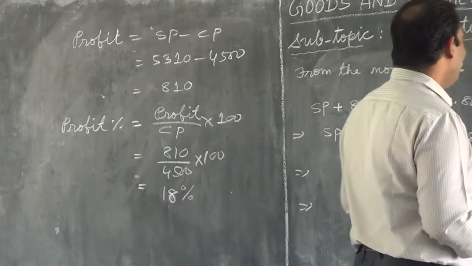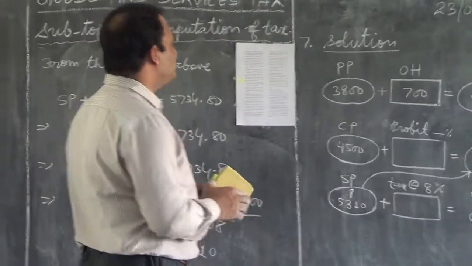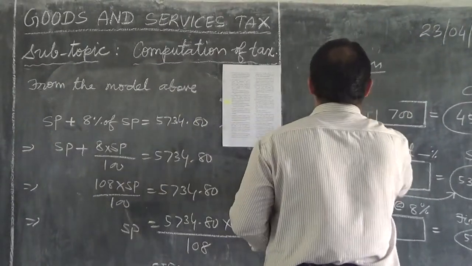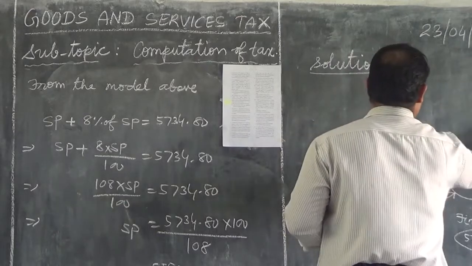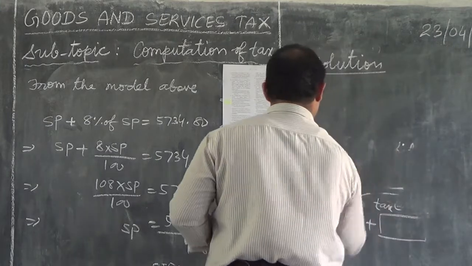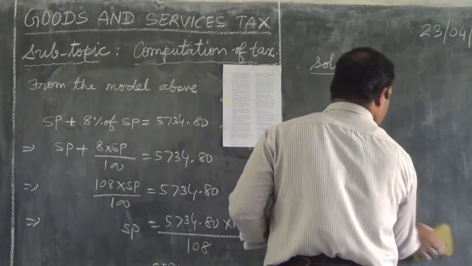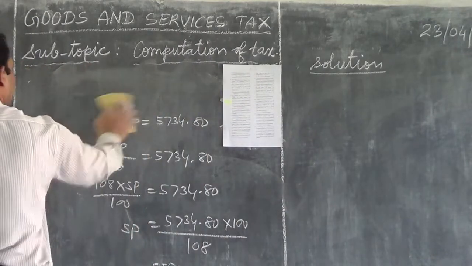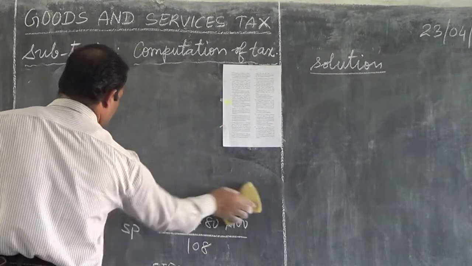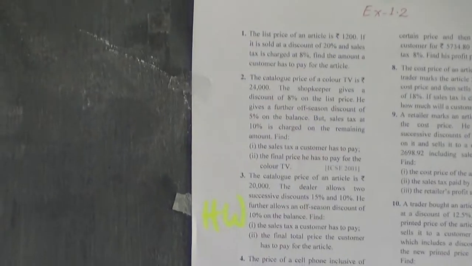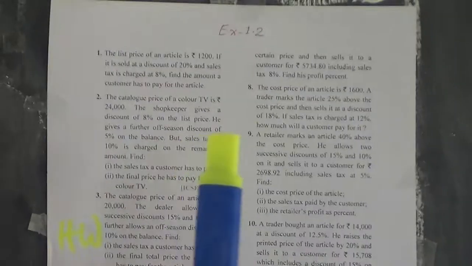Then we will move to question number 8. Let us see what question number 8 says.